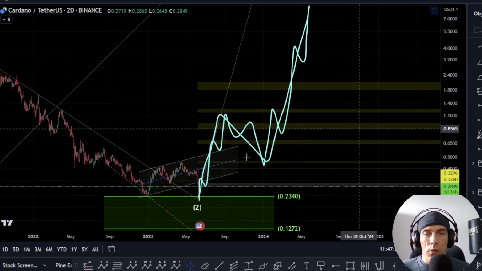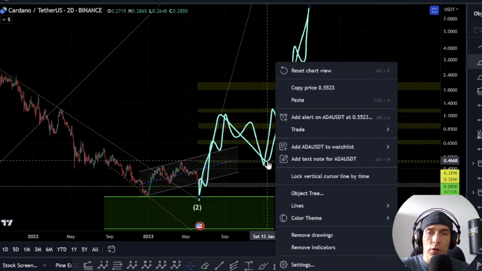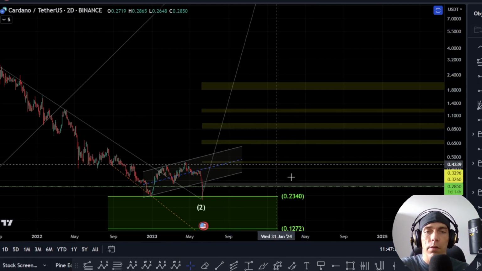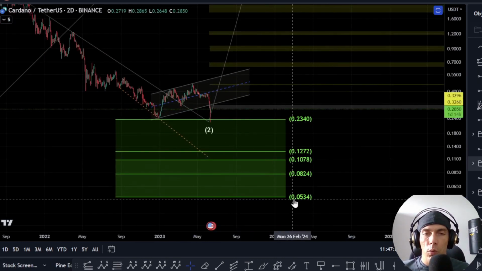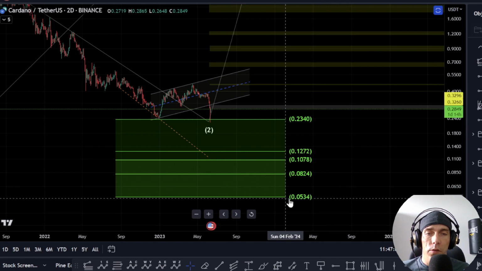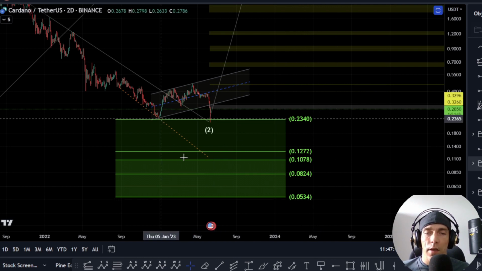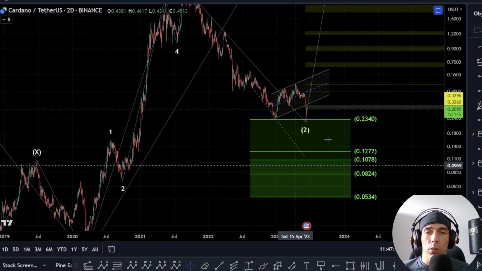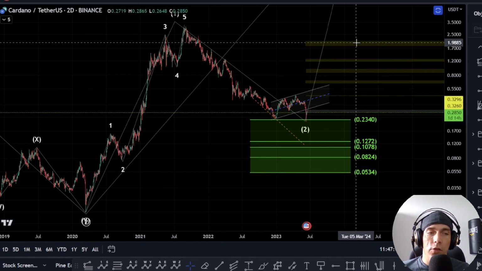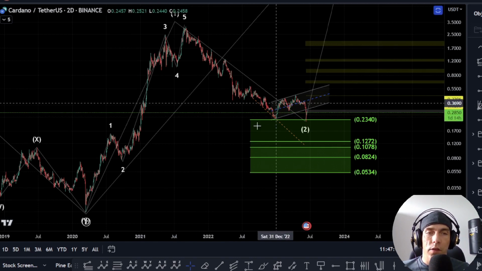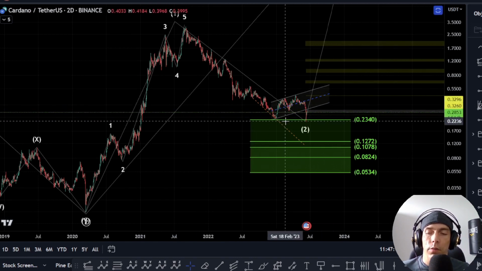So at the moment, we've reached one of the target zones, but we've reached the higher end of it. Technically speaking, we can come all the way down to this 0.0534 as a retracement and still look for that possibility of continuation to the upside. We're gonna have to just keep an eye on this and see how it develops.